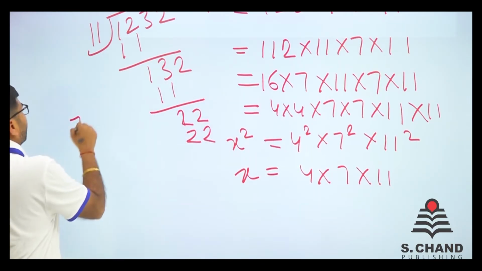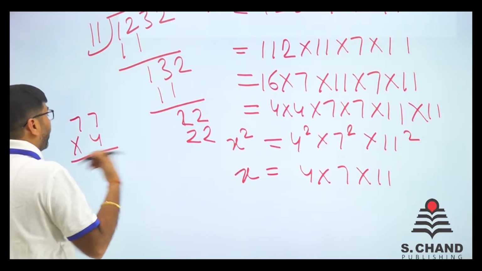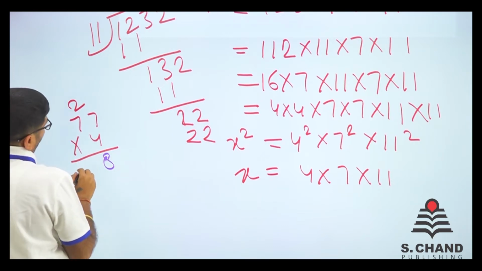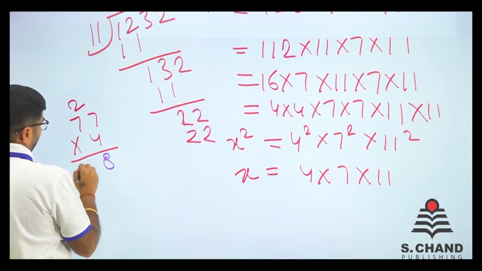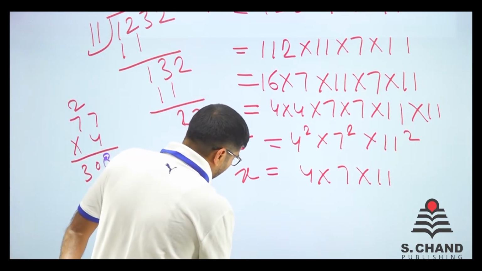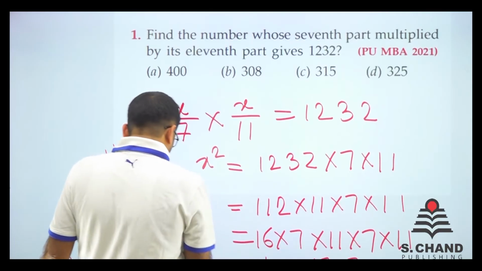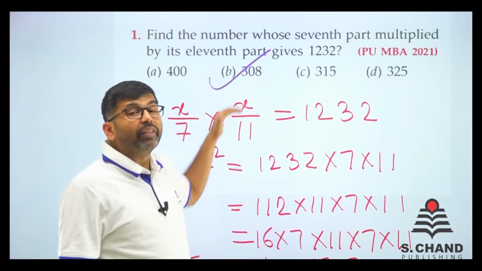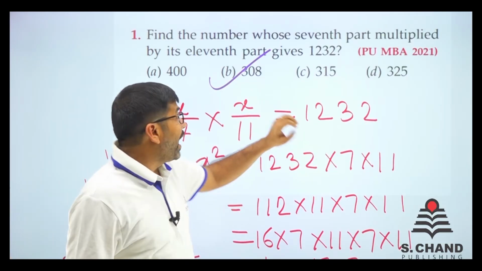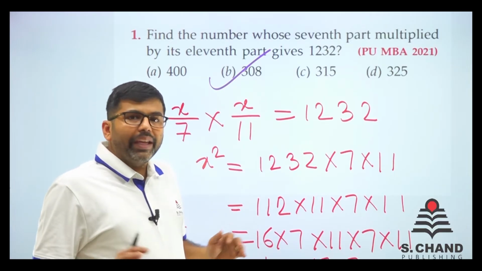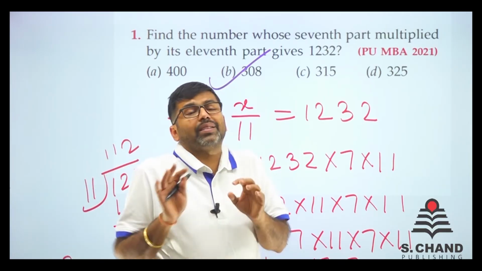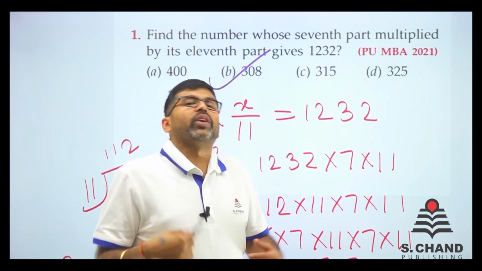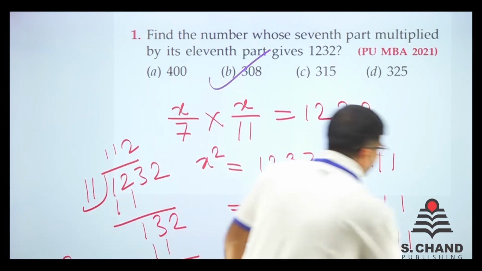7 into 11 is 77, and 77 into 4 is 308. Let's see what the answer is. Here it is 308. So when the 7th part of x is multiplied by the 11th part of x, you get 1232, and x is 308. In this question, you have learned a simple thing: understand the problem and put it in equation form, which is what we have done. Let's move to some other question.